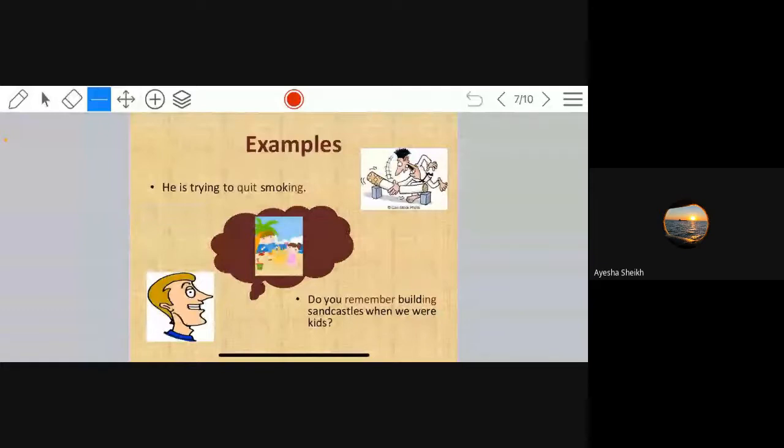Read. Examples. He is trying to quit smoking. Do you remember drinking sensations when we were kids? So over here you can see quit smoking. Remember building. So these are gerunds.